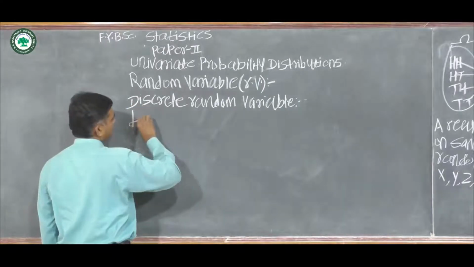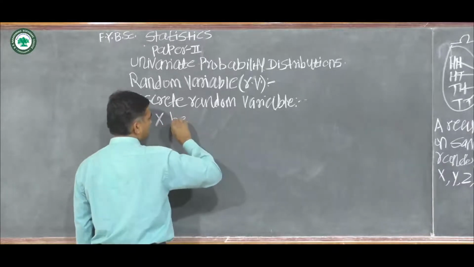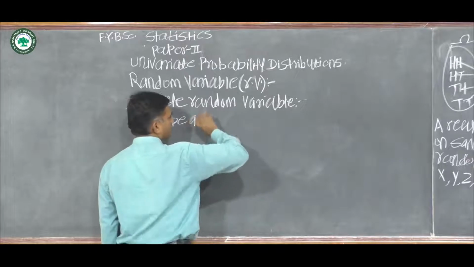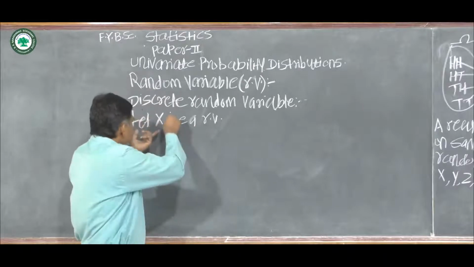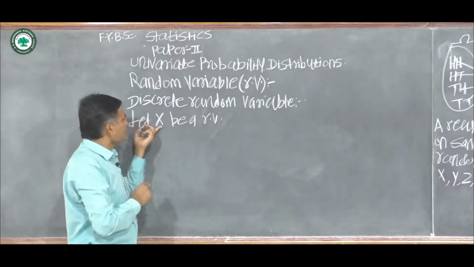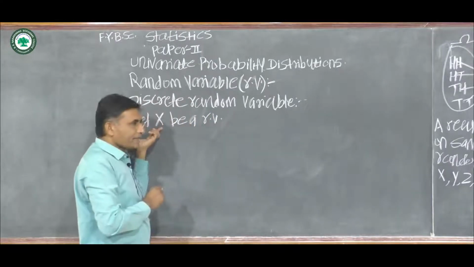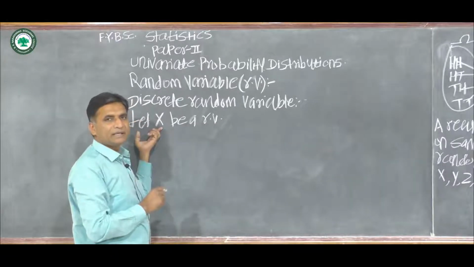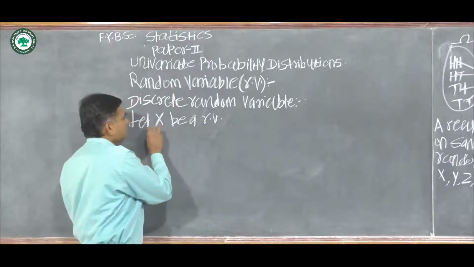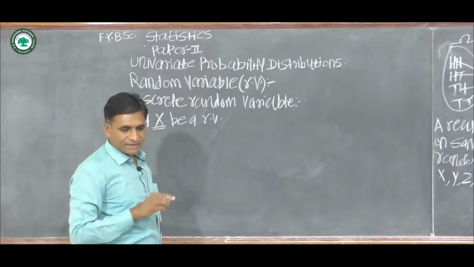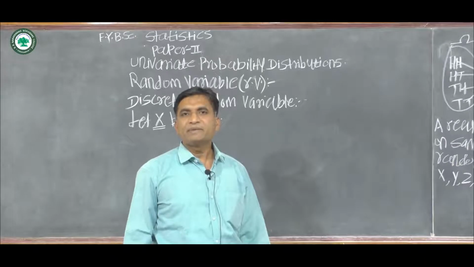Let X be a random variable, then this random variable X is said to be a discrete random variable if it takes a finite or countably infinite number of values.